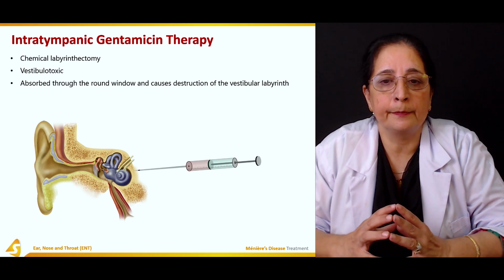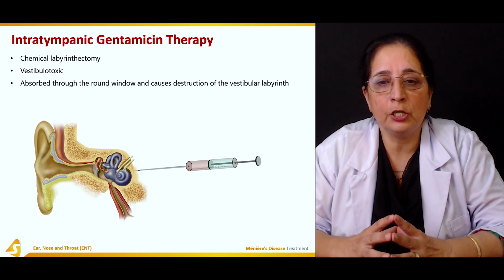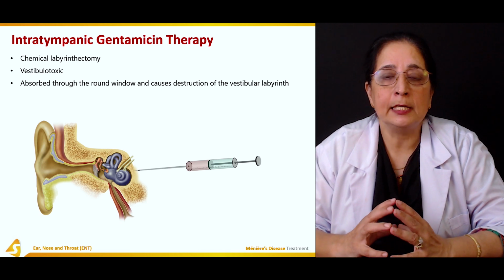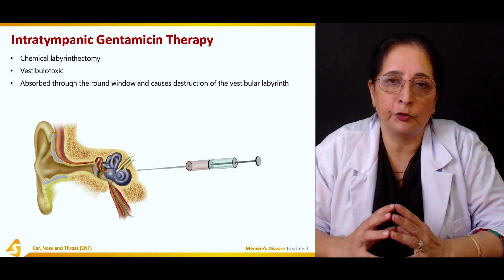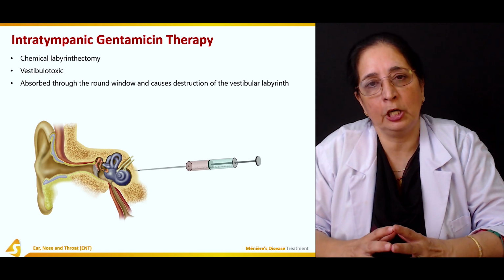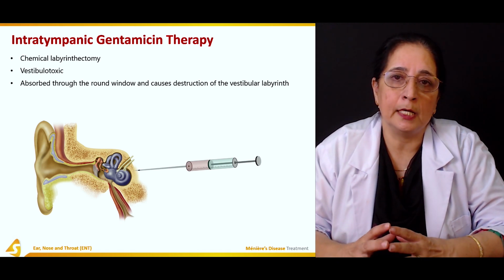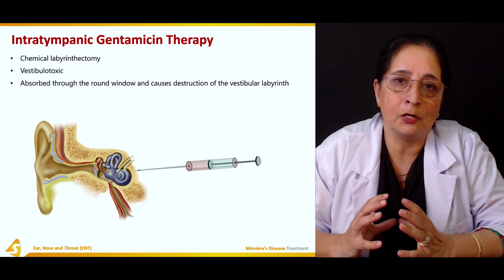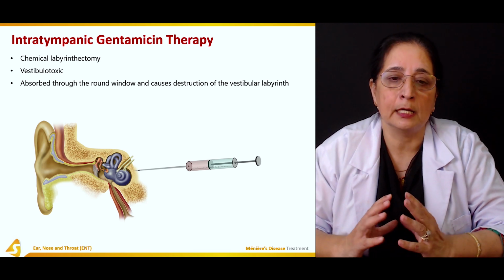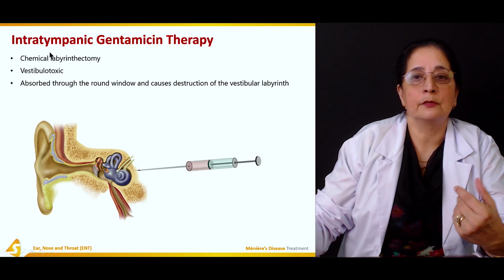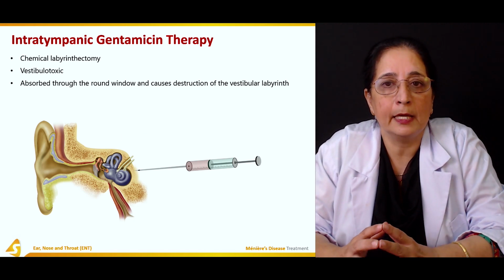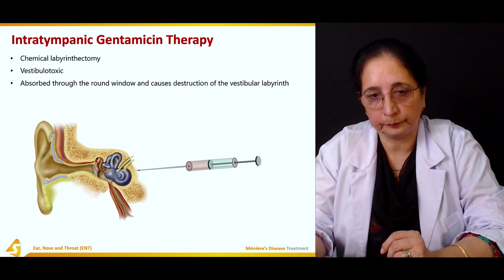Gentamicin is a drug in the aminoglycoside classification, and aminoglycosides are antibiotics that are not safe for the ear. They are ototoxic, so that's why it can cause vestibulotoxicity and destruction of the vestibular labyrinth.